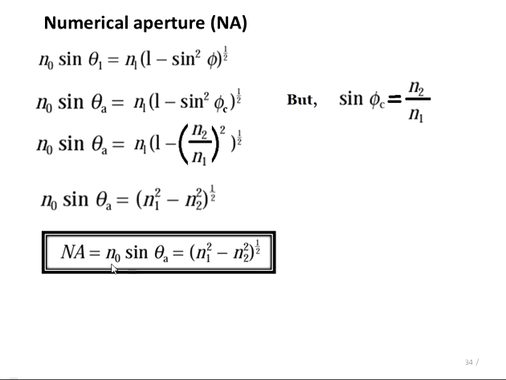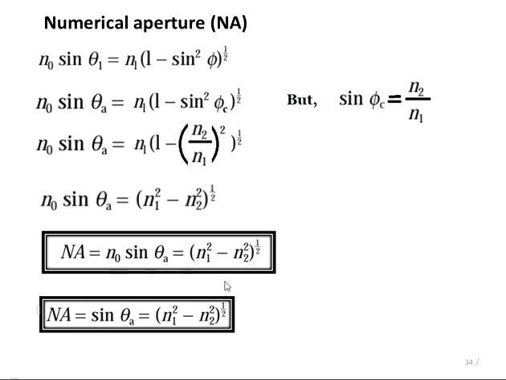If n0 is equal to 1, the numerical aperture can be written as sin of theta a, which is n1 square minus n2 square raised to 1 by 2. So from this equation, if I put the maximum value of theta a, that is equal to pi by 2, sin pi by 2 will be equal to 1.